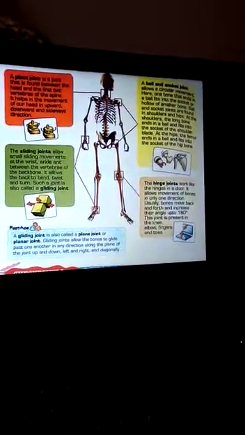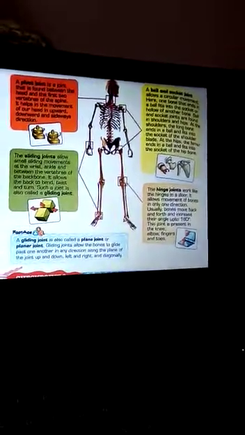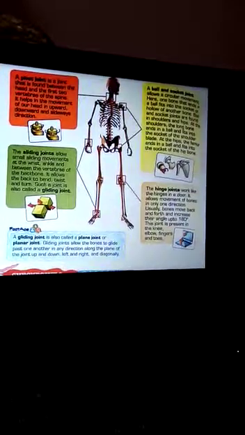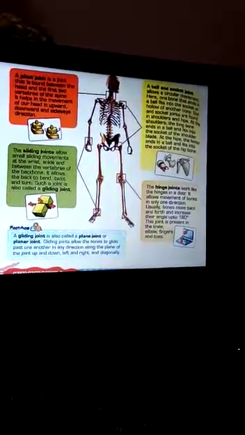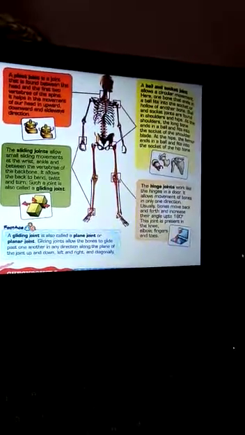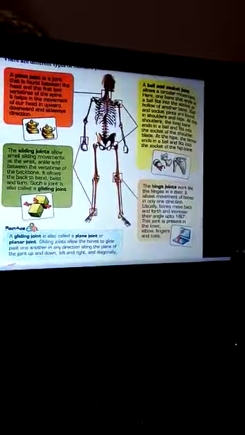So this is all about the different kinds of joints. A joint is where two or more bones meet, and there are two types of joints, the movable and immovable. Immovable: skull bones cannot move, we talked about that.